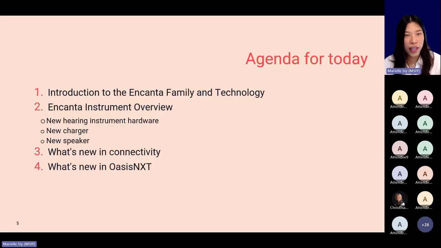So this is our agenda for today. I will be starting with the introduction to the Encanta family. I will also talk a bit about the technology with Encanta and how we will approach the campaign for the Encanta in explaining all these features. And then we will move on to the more practical parts. I will then talk about the new Encanta hardware. After that, Christina will be taking over and talk about the new charger and also the new speaker, in addition to what's new with connectivity and also the software.